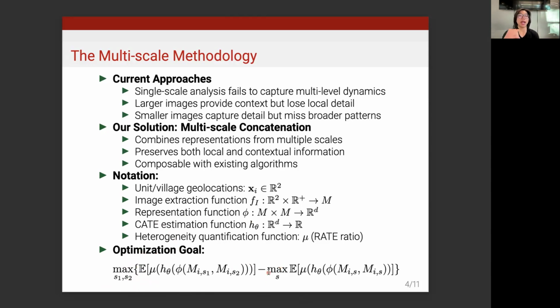And here is the heterogeneity effect that we have detected through images of size 1 and size 2 compared to the baseline where we use a single image scale.